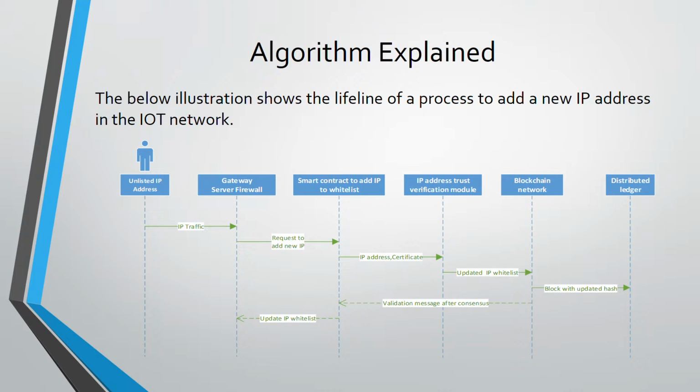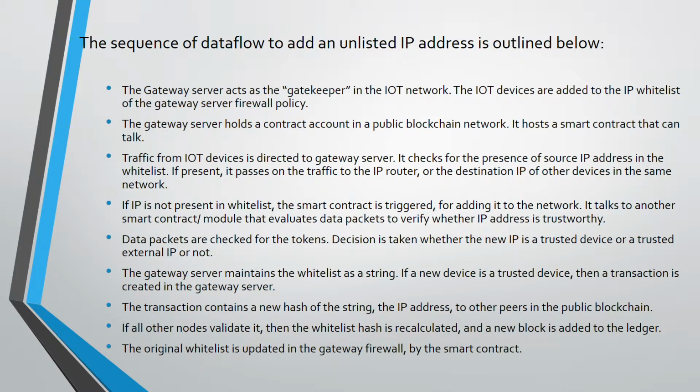Let me explain our algorithm. It involves these actors: unlisted IP address, gateway server firewall, smart contract, IP address trust verification module, blockchain network, and a distributed ledger. Now, the gateway server acts as the gatekeeper in an IoT network. Our algorithm makes sure that the IoT devices are added to the IP whitelist of the gateway server firewall policy. The gateway server holds a contract account in a public blockchain network. It hosts a smart contract that can talk.